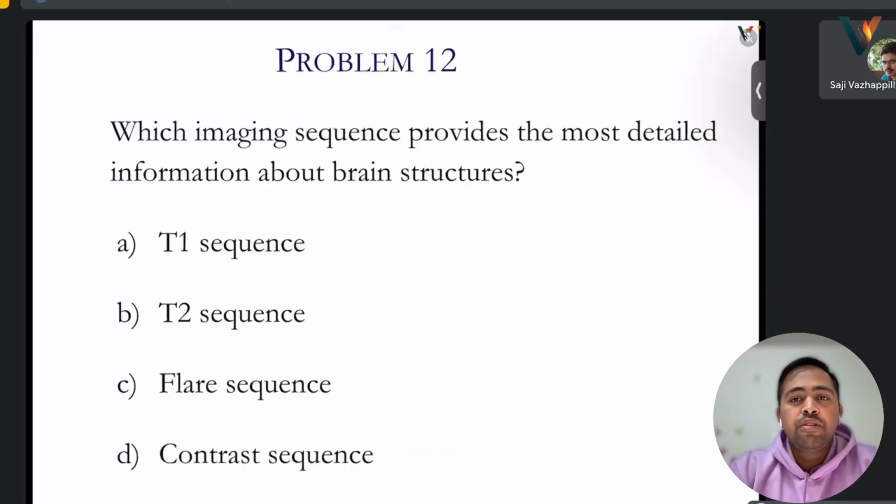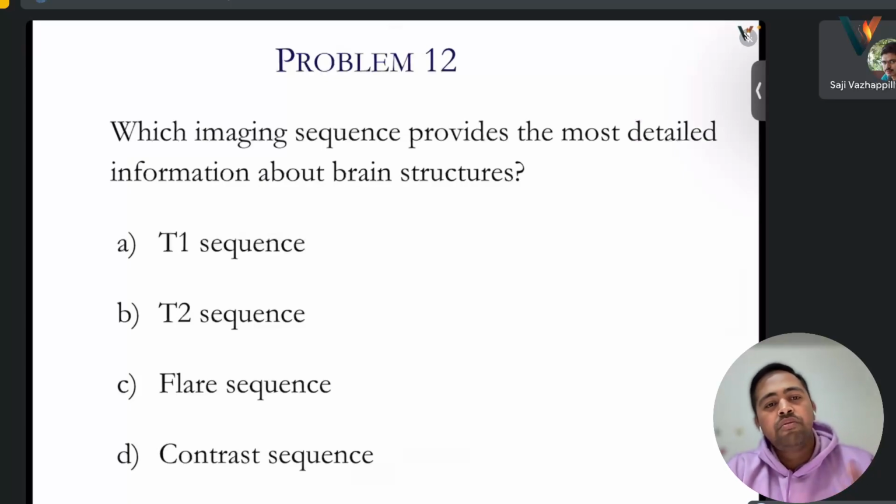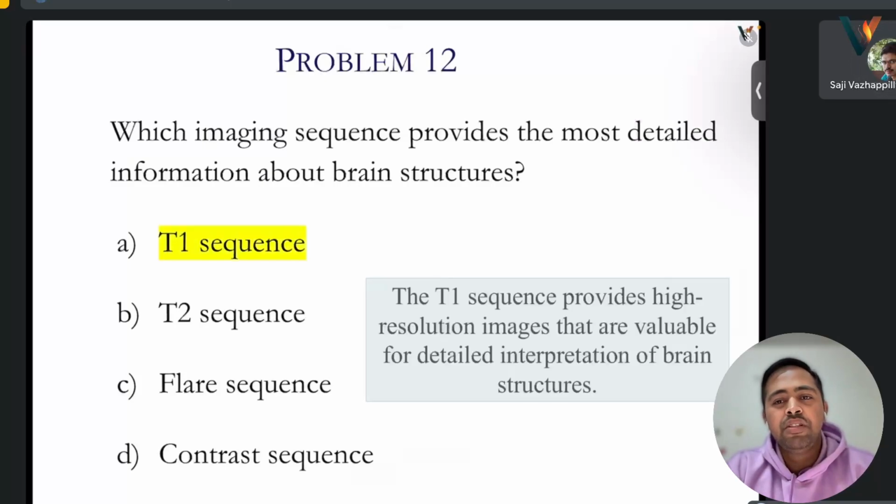Which imaging sequence provides the most detailed information about brain structure? T1 sequence, T2 sequence, FLAIR, or contrast sequence? Just now we said about the T1 sequence. So it is the T1 sequence that provides high resolution images.